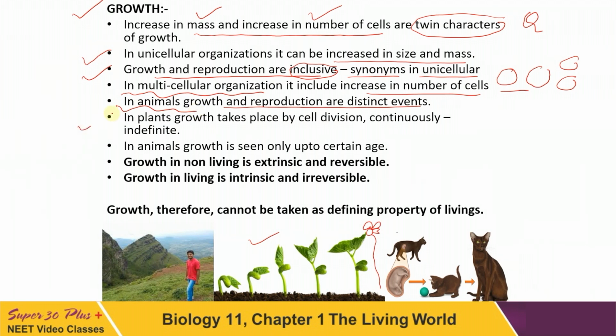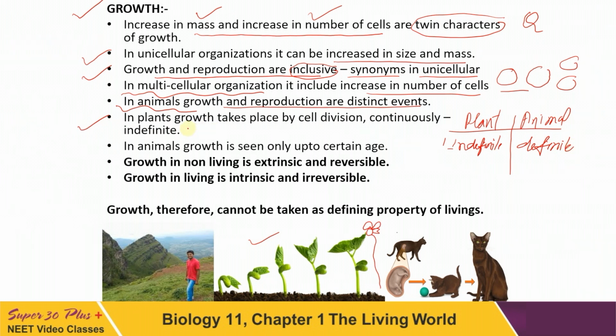Now if you see the growth in case of plants and in case of animals, children, in case of plants, the growth is little different from that found in case of animals. The plant used to grow for a long time. That's why the growth is indefinite. While in case of animals, it is for a certain period, so we call the growth definite.